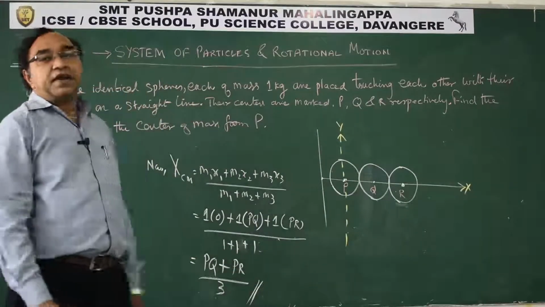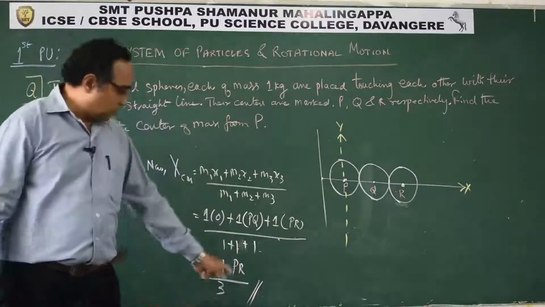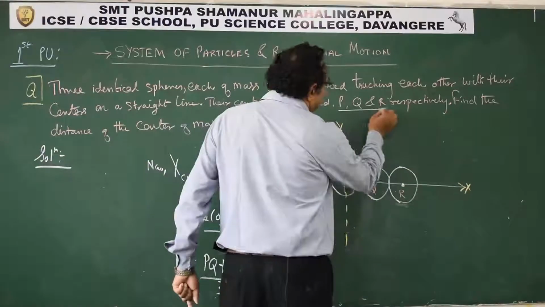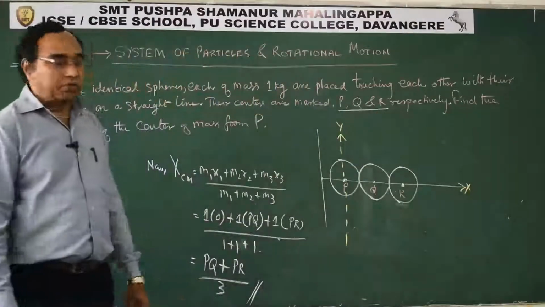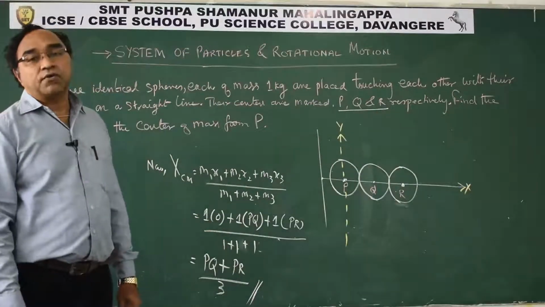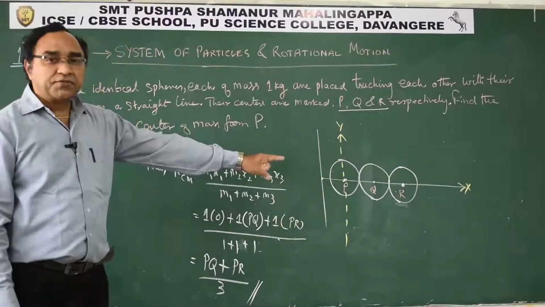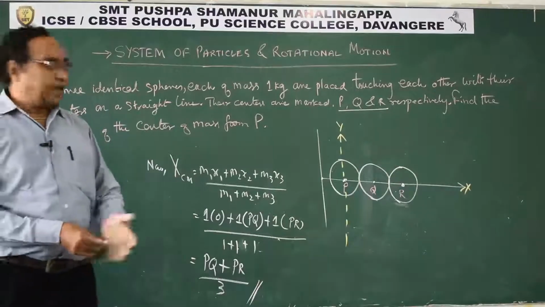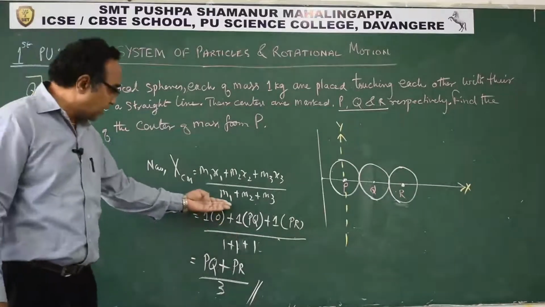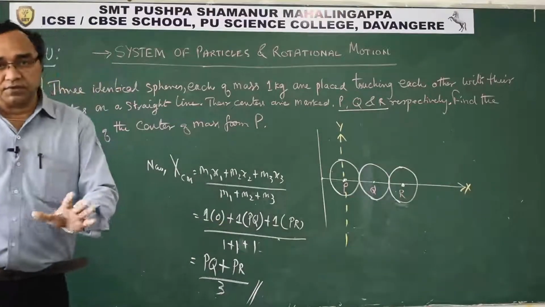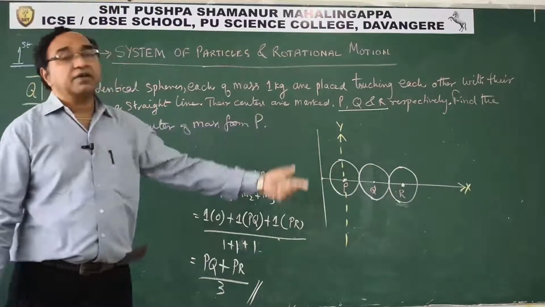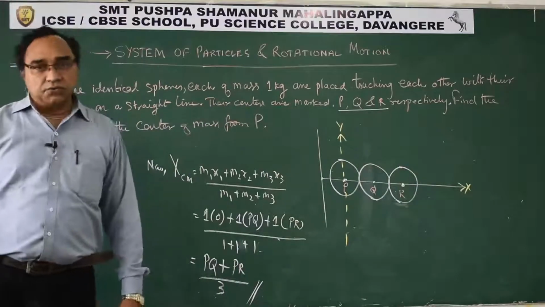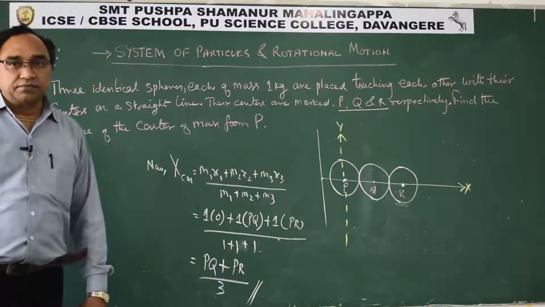See, if the radius of the sphere is known to us, we could have found it that way. But since what is given is in terms of pqr only, we have to find out. That is exactly how we can locate the center of mass. See, just coordinate, we have to identify what will be the coordinate of the centers, and it becomes easy. We have used the same formula, there was no difference, but the way data is given is a little different. That is why please try to understand this question and try to solve it once again by yourself.